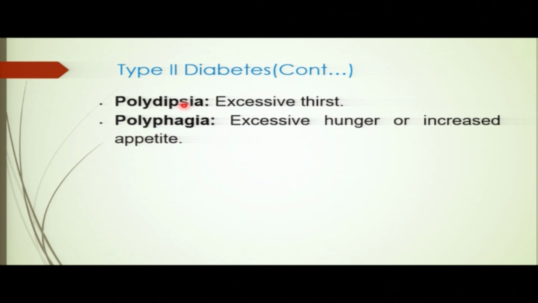Sorry, some of these biological terms are not easy to read, but we try. This is having excessive what? Thirst. Excessive thirst, you always need something to drink. So this is another P, polydipsia. Another one is polyphagia. Polyphagia is excessive hunger. You suffer from hunger, an increased appetite. You always need to have something to eat. This is another symptom of type 2 diabetes.